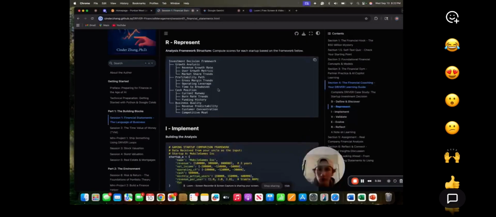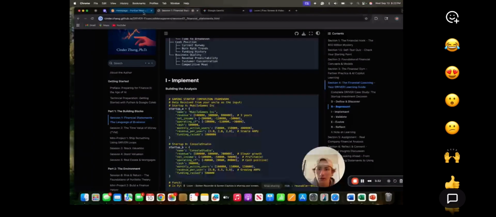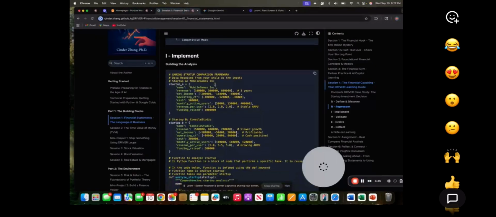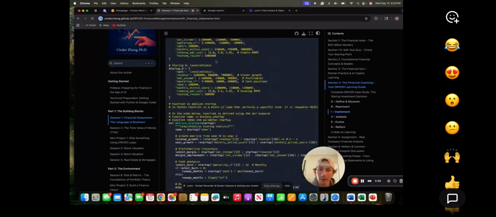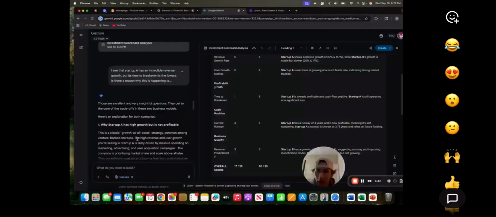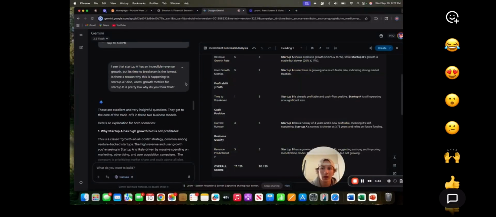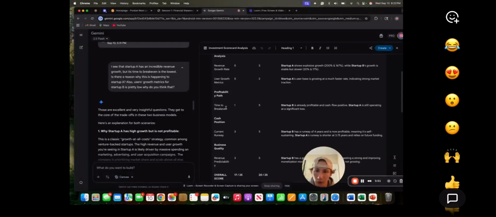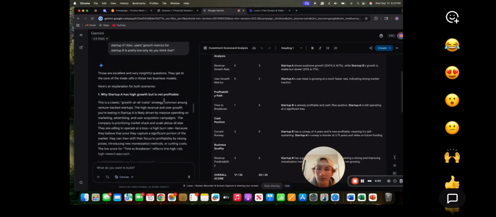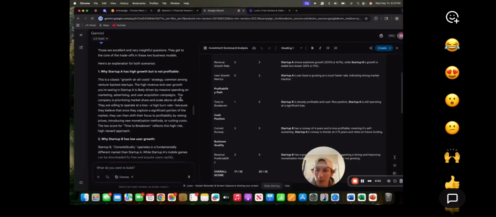And if we move on to implement, I for driver, we need to find an analysis, all the information that we got from AI. I gave it a little prompt and I said, I see the startup A has an incredible revenue growth, but its time to break even is at its lowest. What we see right here, time to break even, their score was a 1. And I said, is there a reason why this is happening to startup A? Also, user growth metrics for startup B is pretty low. Why do we think that? And it gave us a great response here.